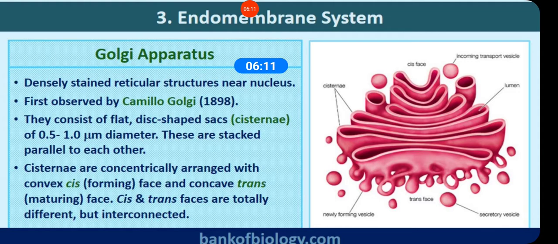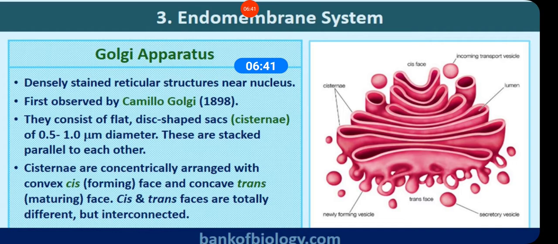The Golgi complex or Golgi apparatus is a major complex protoplasmic structure made up of many flat disc-shaped cisternae, ranging from 0.5 to 1 micron in diameter. So cisternae, vesicles and tubules are all structures of the Golgi apparatus.